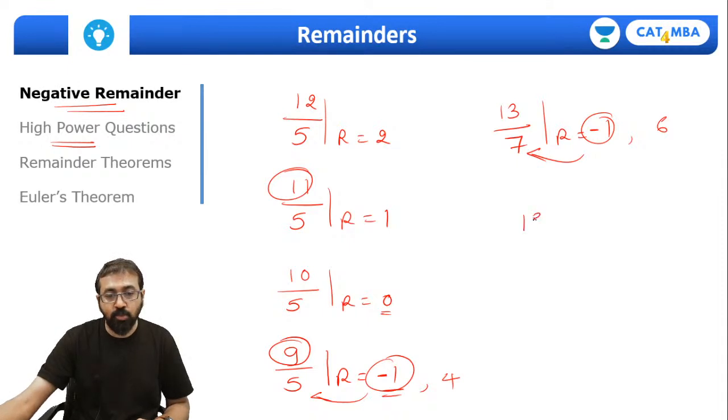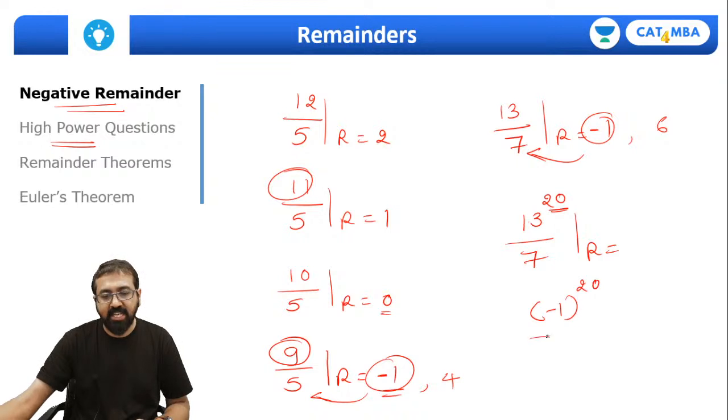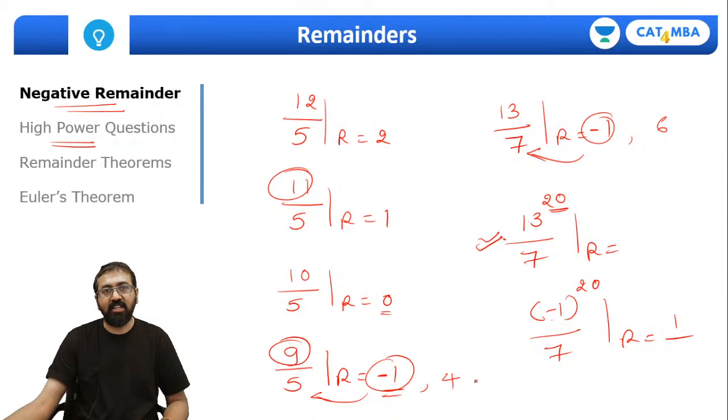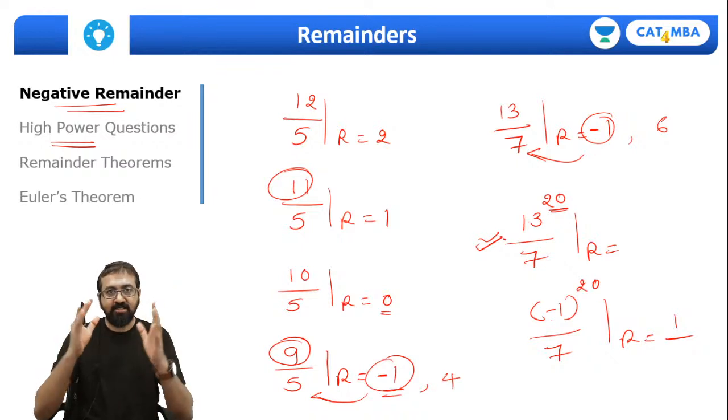So guys, if I ask you this question, 30 raised to 20 divided by 7, what is the remainder now? Can I say 30 divided by 7, remainder is minus 1. So my question is now minus 1 raised to 20, and I need to divide this by 7 and find the remainder. But minus 1 raised to 20 is of course 1. So 1 divided by 7, remainder is 1. See, we simplified this complicated question in a fraction of a second. Right? Isn't that so, guys? Yes.